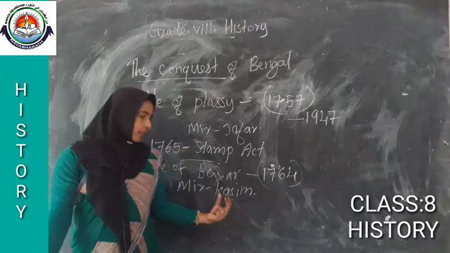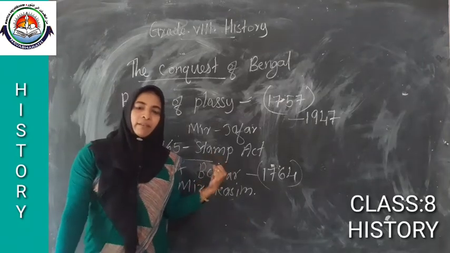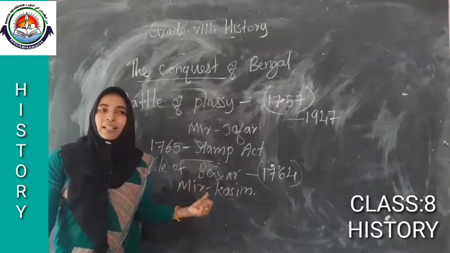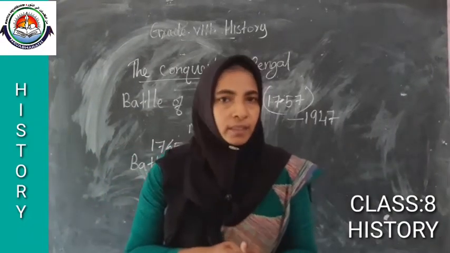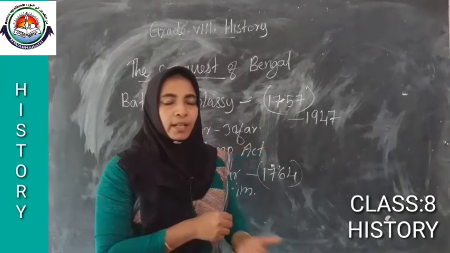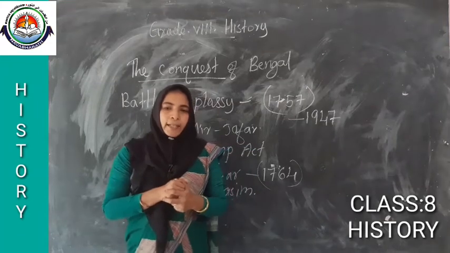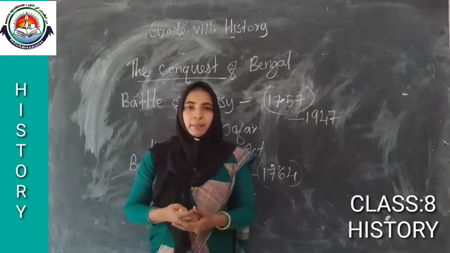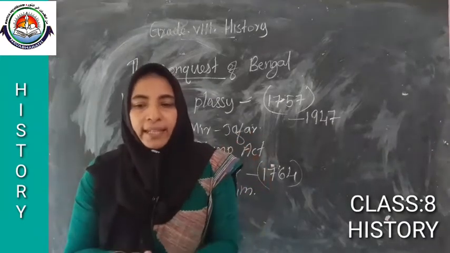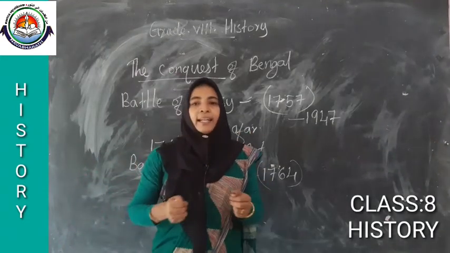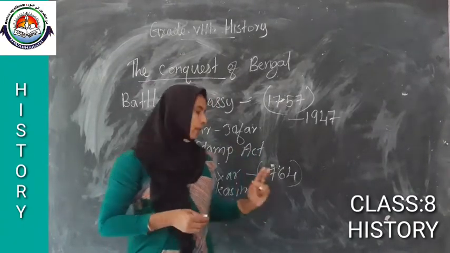Then what did he do in order to maintain the financial aspects? Listen, he was also unable to stop the misuse of free trade. Mir Qasim was also unable to stop the misuse of free trade. So what he did was abolish all the internal duties. All the internal duties were abolished by Mir Qasim.